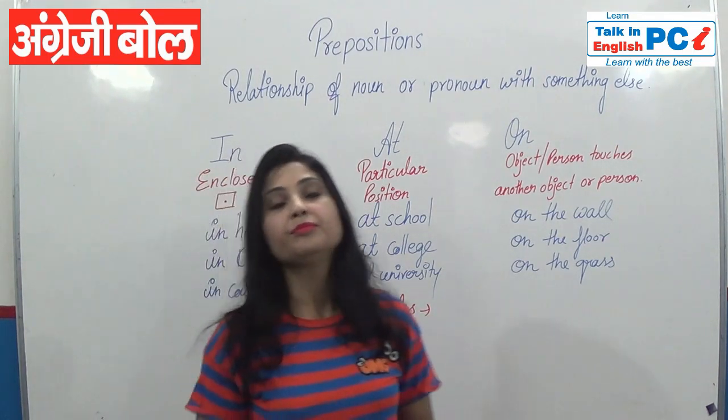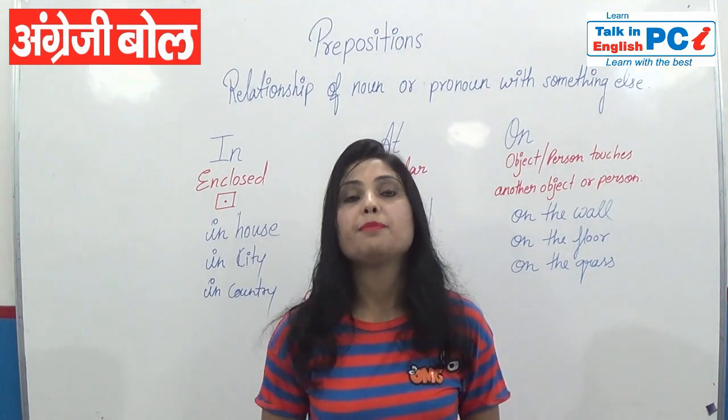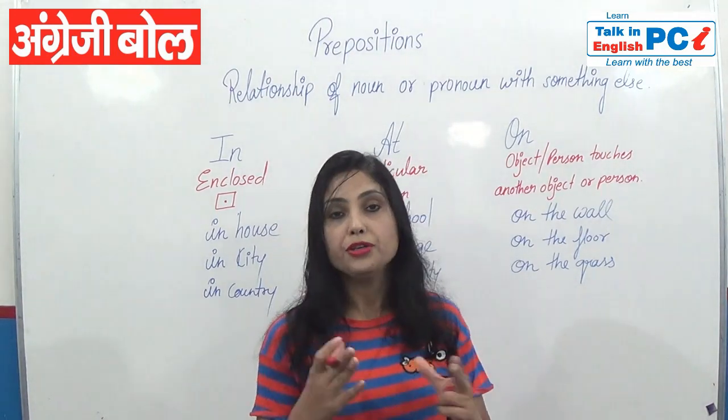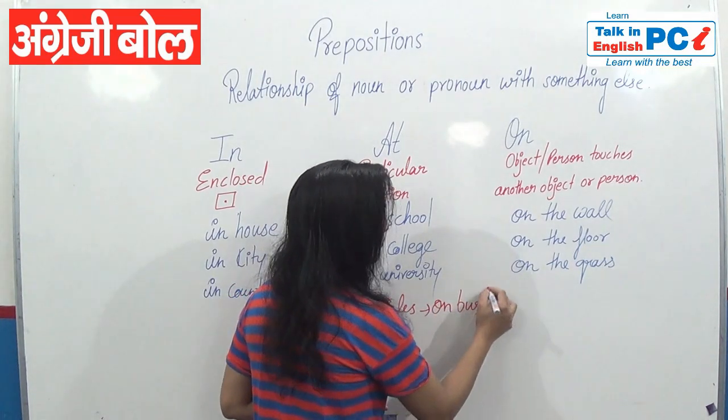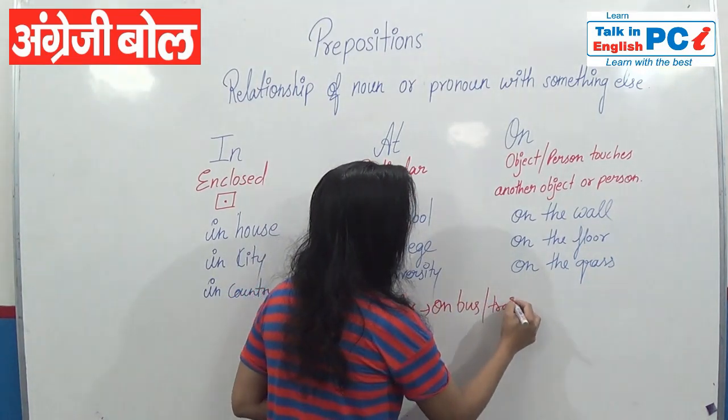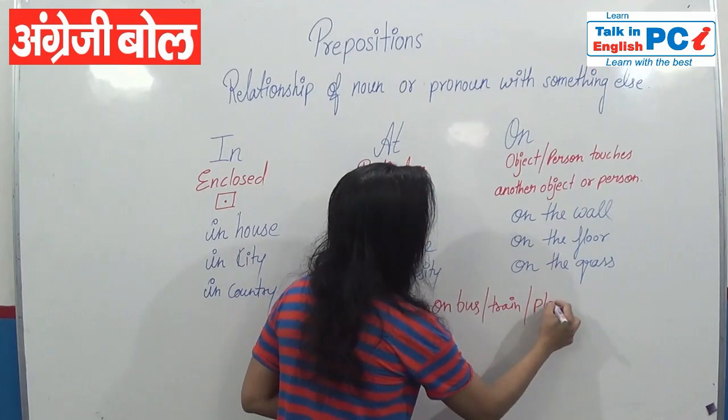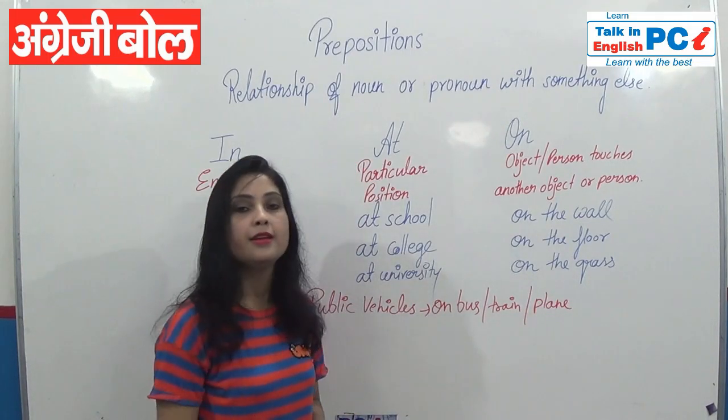Public vehicle, what to use? We use "on" for public vehicles. You will say on bus, on train, on plane.